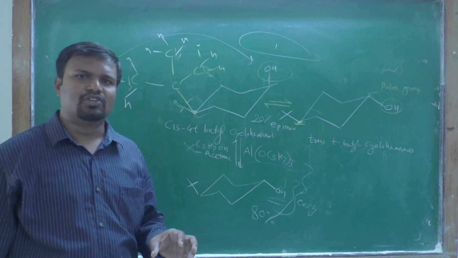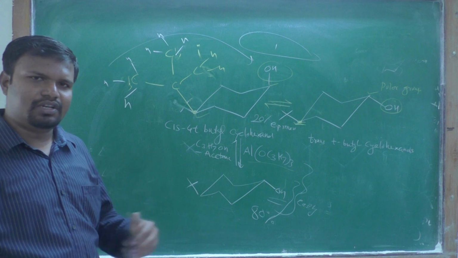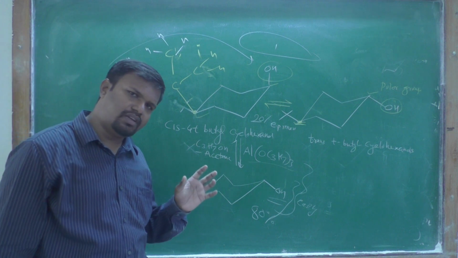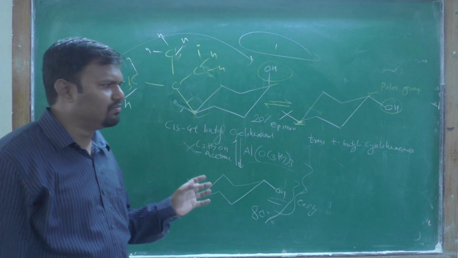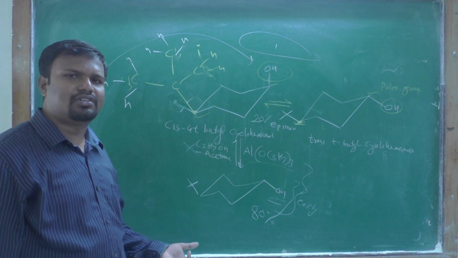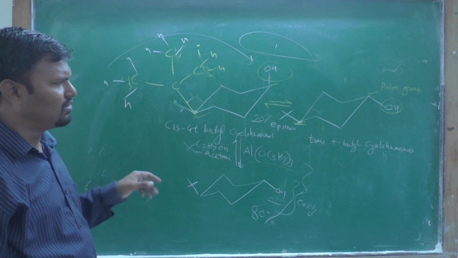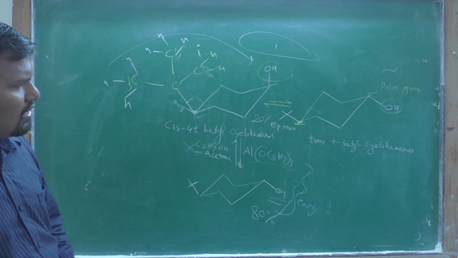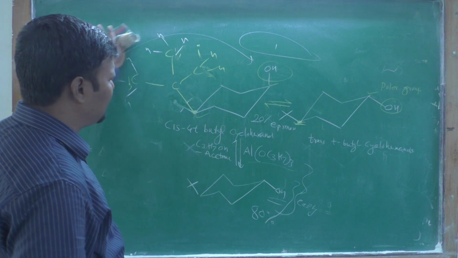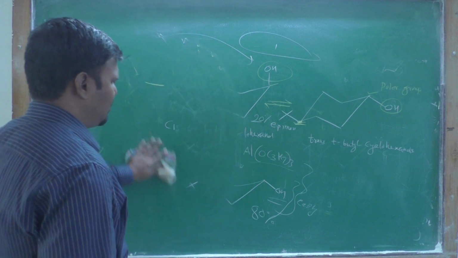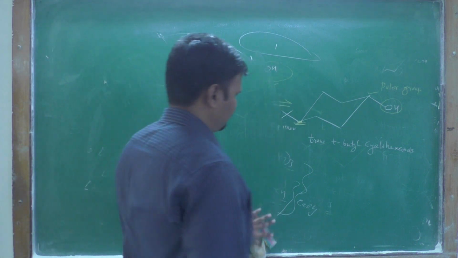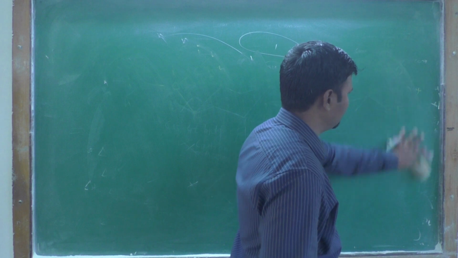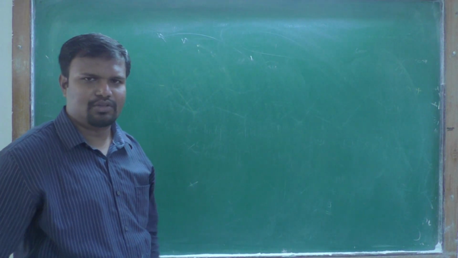Solvation means the solvent molecule solvates it and makes it stable. These are two examples. Adsorption also depends upon conformation and solvation also depends upon conformation, as we have discussed. Thank you very much.